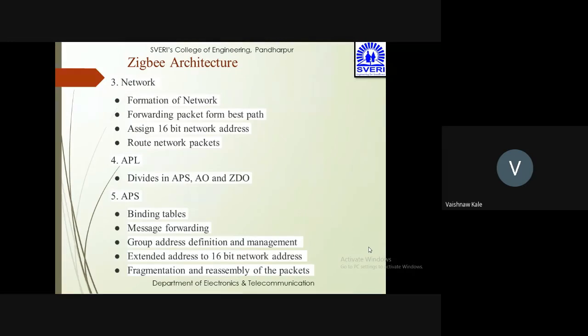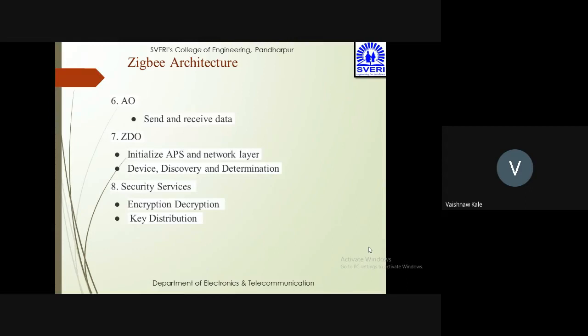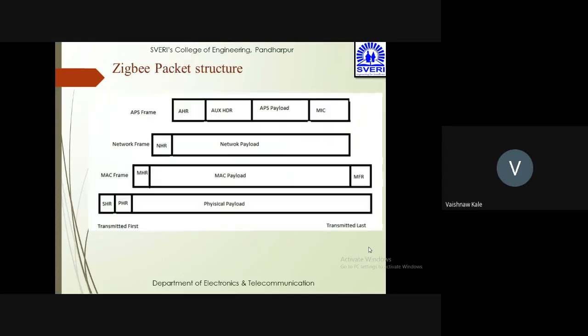APS is useful for binding tables, message forwarding, group address definition and management, mapping extended addresses to 16-bit network addresses, fragmentation and reassembly of the packets. AO sends and receives the data. ZDO initializes the APS and network layer, and handles device discovery and determination. Then there is the security service: encryption and decryption, key distribution.